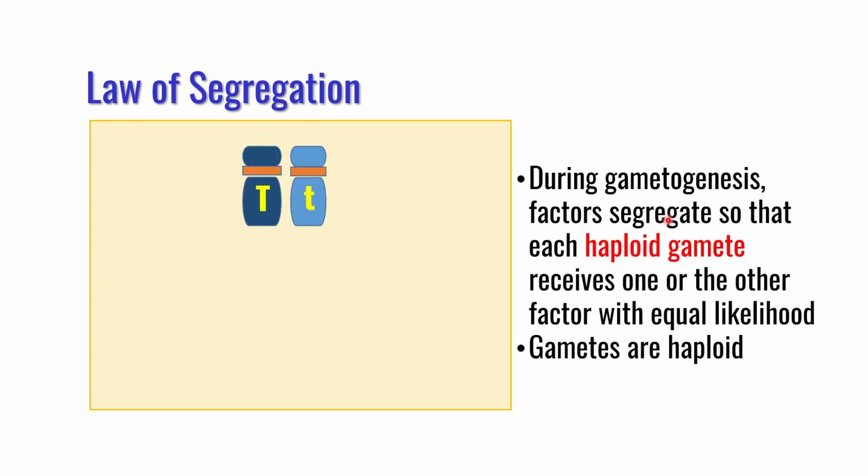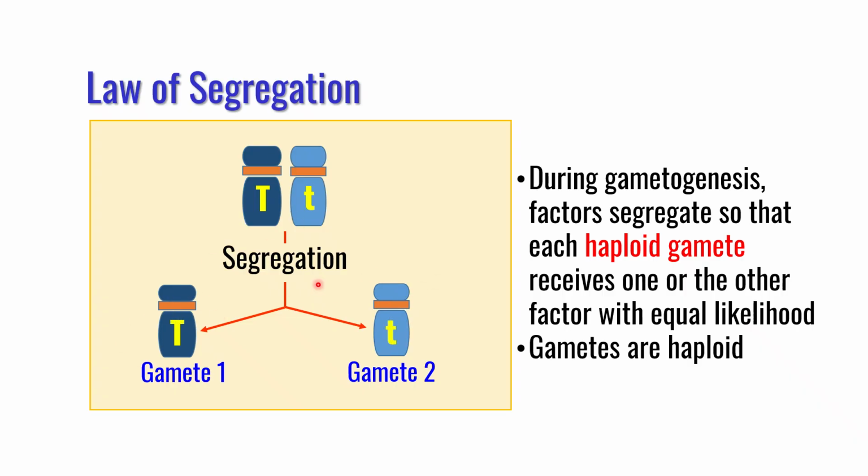So let us elaborate on law of segregation. Basically, this refers to separation of chromosomes during meiosis cell division or meiotic cell division or reduction cell division, which happens during gametogenesis. So during gametogenesis, factors segregate so that each haploid gamete receives one or the other factor with equal likelihood. So gametes are formed during segregation, which are haploid in nature. They are on separate chromosomes and therefore they segregate and give the result 3:1 ratio. Therefore, these factors are not located on the same chromosome or they are not linked.